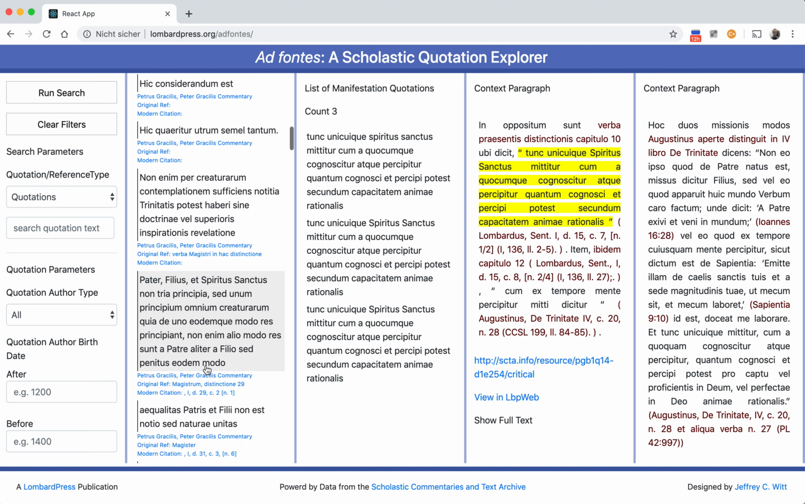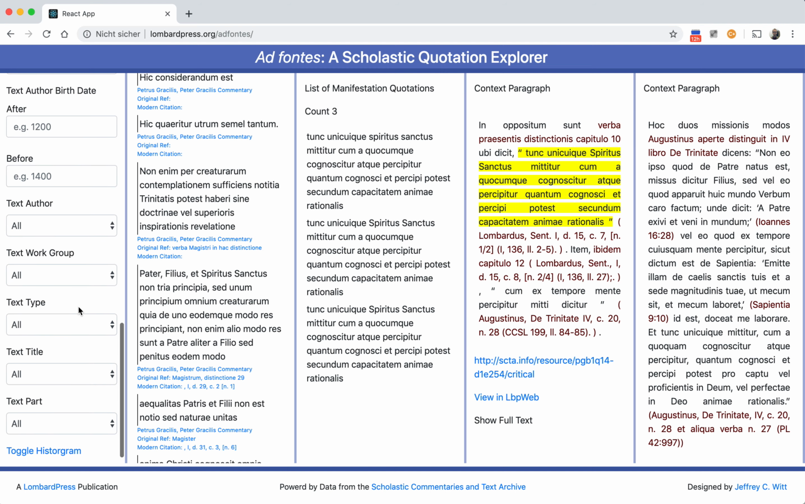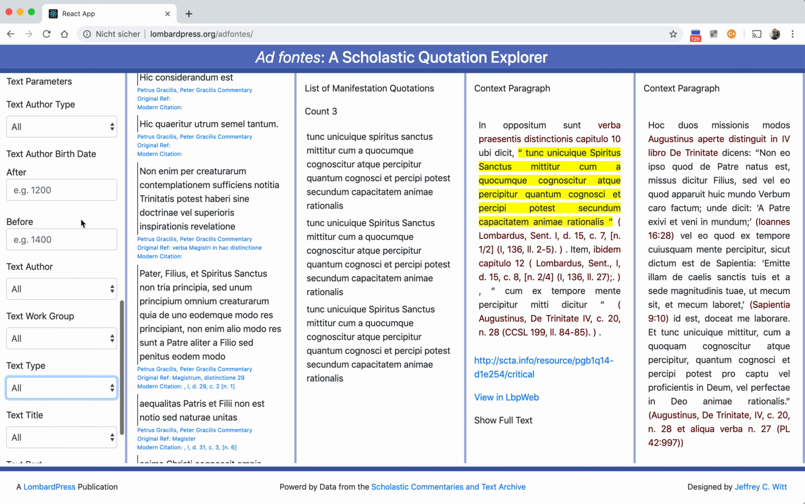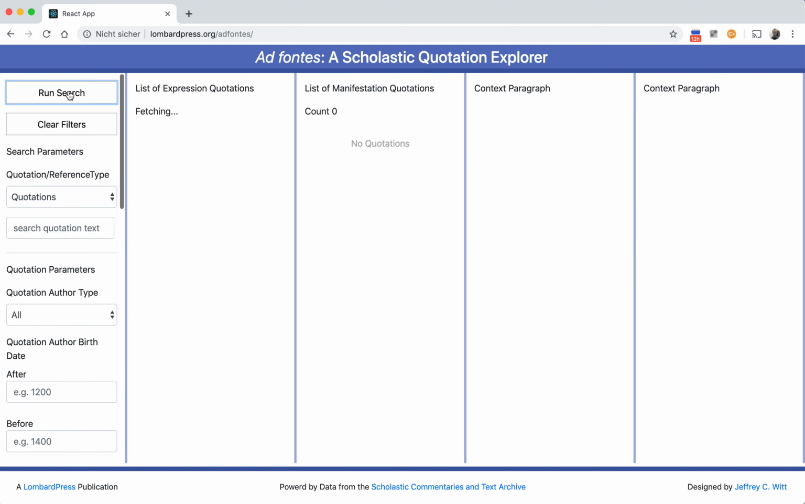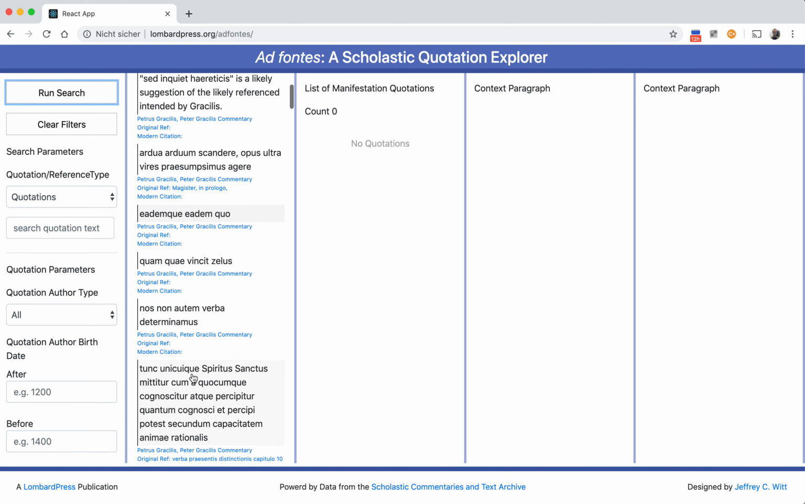And we might say, oh, look, I only want to see quotations of Augustine in Augustinian authors. So I could say, in author type, only Augustinians. And that's going to reduce only to authors who are members of the Augustinian order, like so.